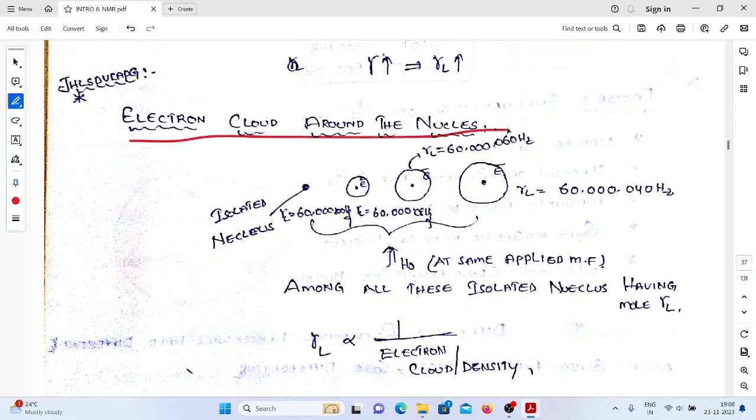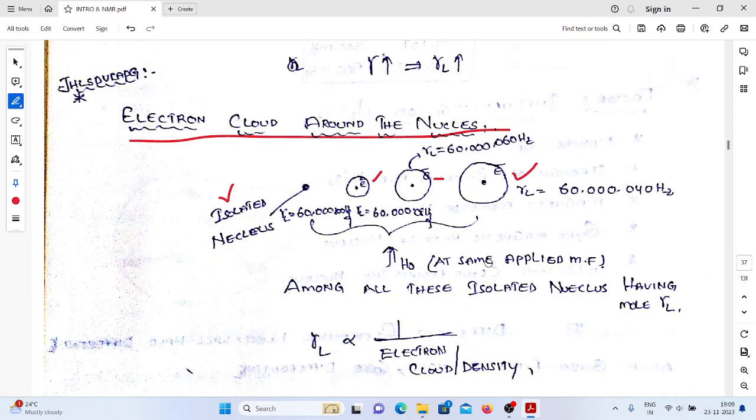So, the electron cloud around the nucleus. See this one. This is the situation. We have discussed both principles, the quantum approach and the classical approach, with respect to the isolated nucleus. It means there is no influence of any other external magnetic field, and there is no association of the electron cloud. Suppose the nucleus is surrounded by an electron cloud, what will happen? Will the precessional frequency be increased or decreased?